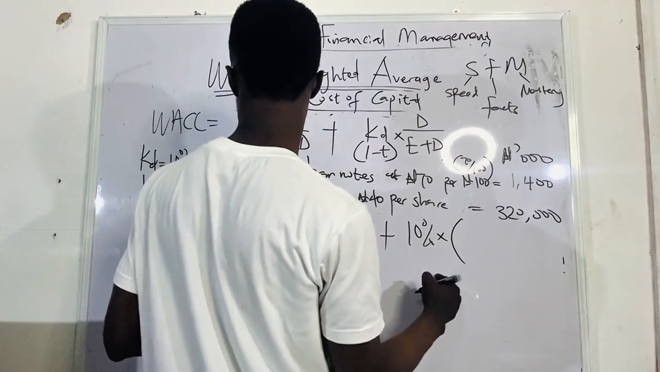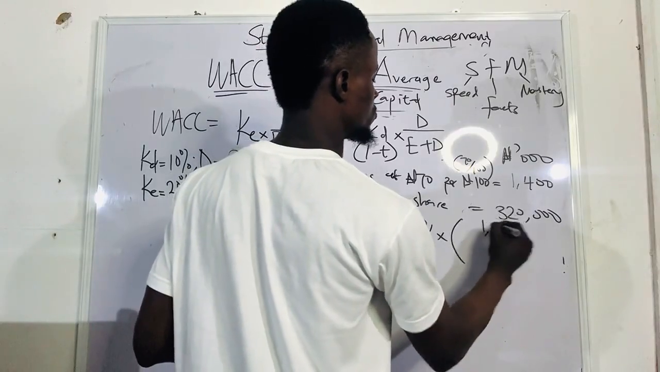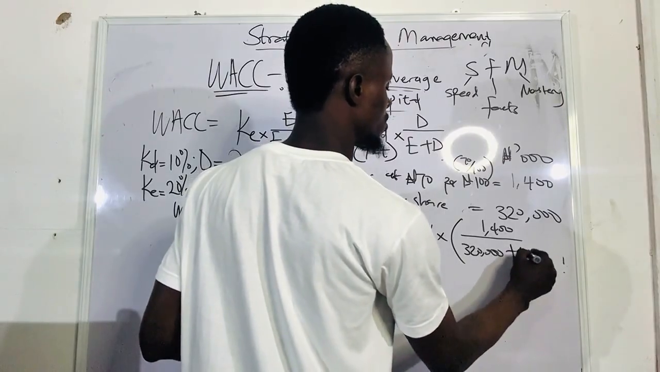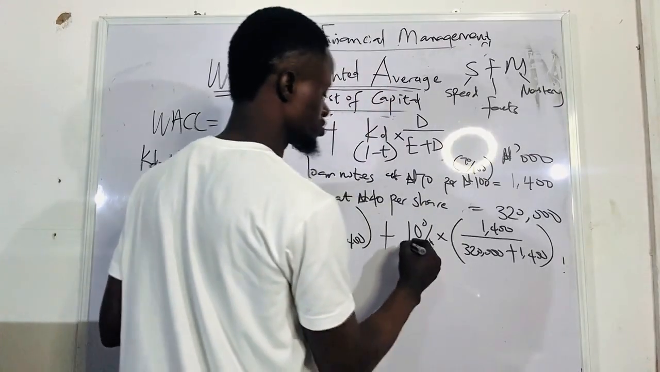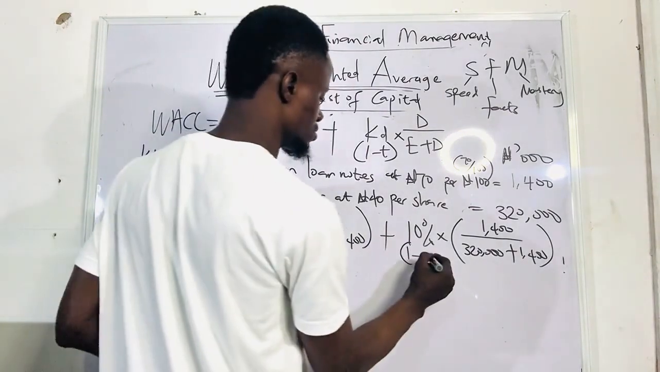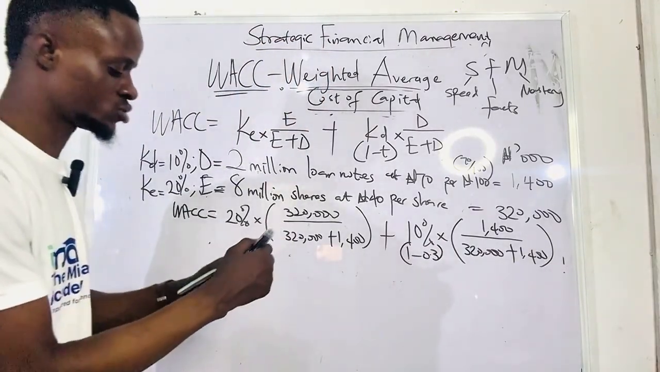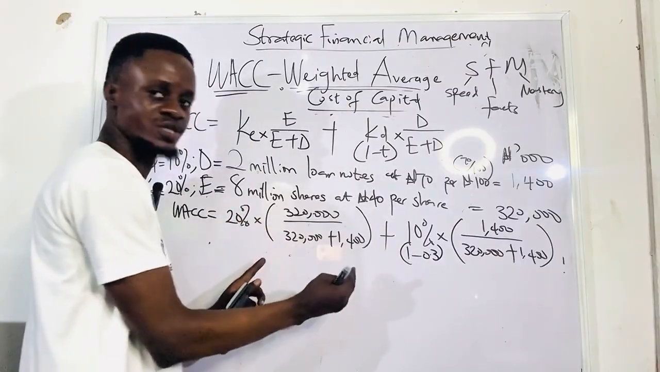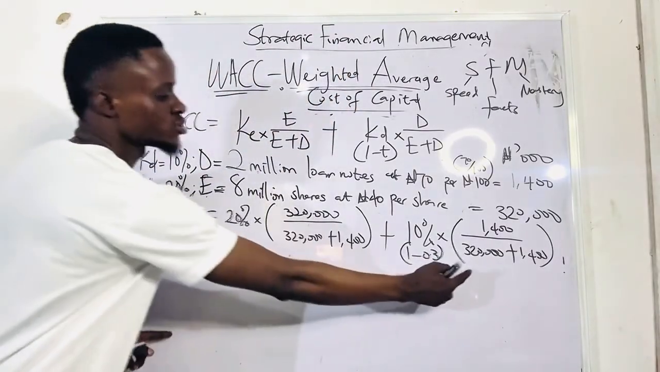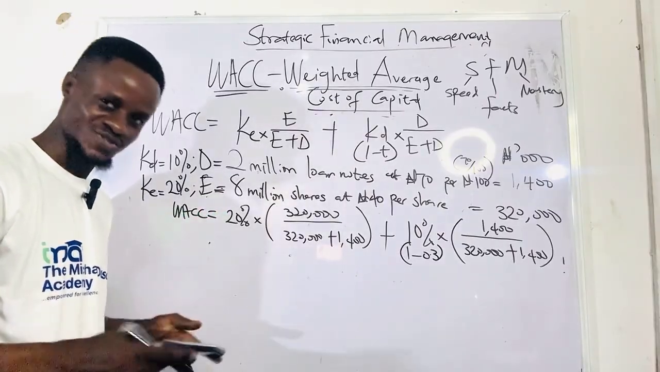times bracket. What is D? D is 14 all over 320,000 plus 14. Please don't forget post tax. 1 minus what is tax? 30%, 0.3. If you want to do this, start from the bracket first. Deal with the bracket first, then you multiply by each. Do you understand? This is mathematics, so you know it already.